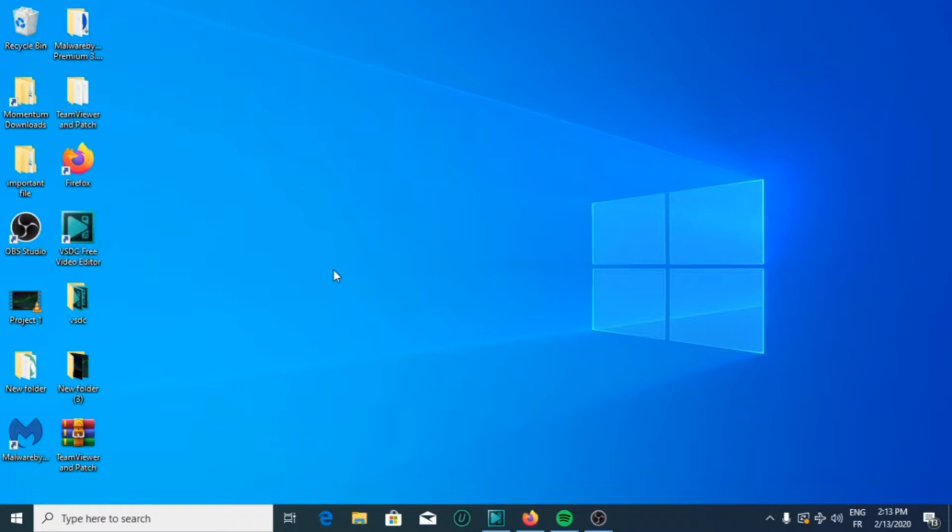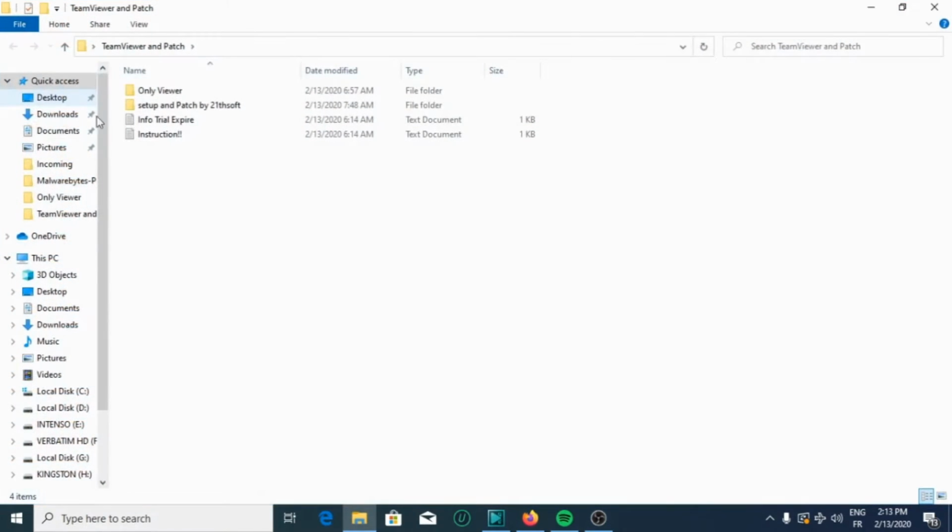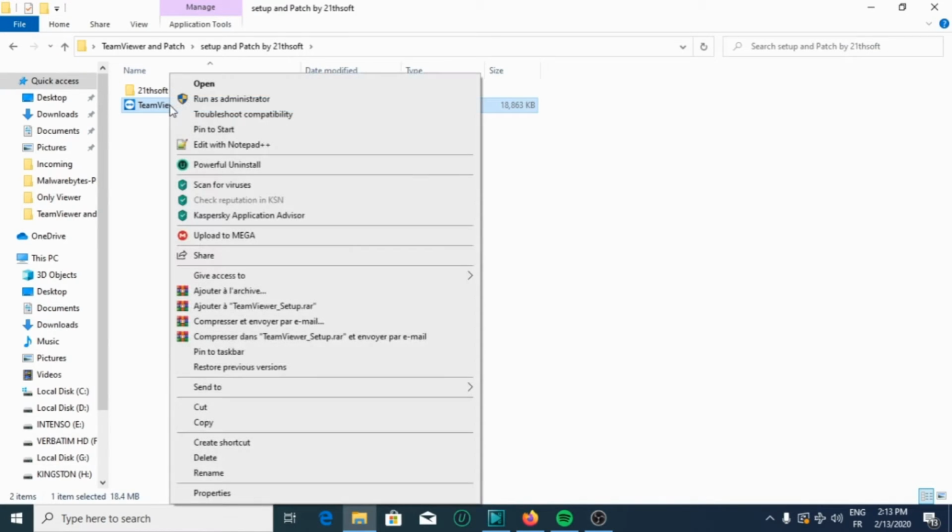So let us begin the process of the installation. Firstly, open the RAR file, then extract the content of the file to the desktop. In my case, I already extracted this, so I will enter the file. Then I will go to setup, run as administrator, then yes.